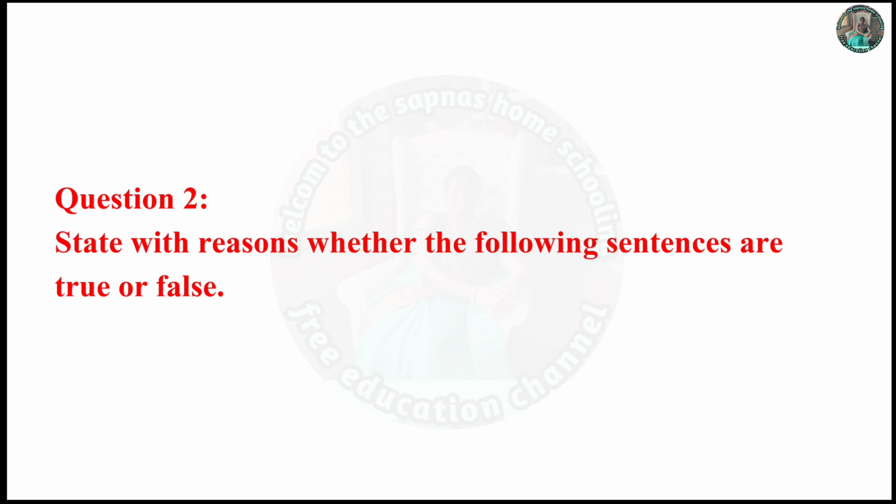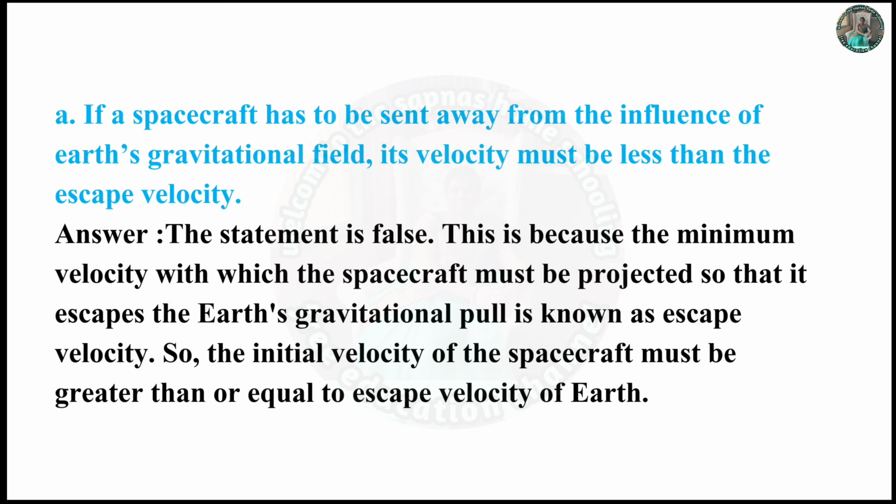Question 2. State with reasons whether the following sentences are true or false. A. If a spacecraft has to be sent away from the influence of Earth's gravitational field, its velocity must be less than the escape velocity. Answer: the statement is false. This is because the minimum velocity with which the spacecraft must be projected so that it escapes the Earth's gravitational pull is known as escape velocity. So the initial velocity of the spacecraft must be greater than or equal to escape velocity of Earth.